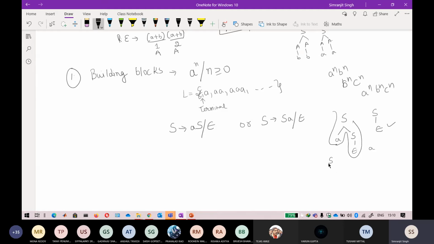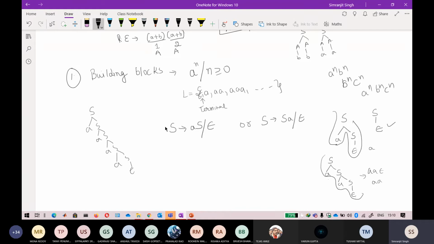If you want two a's, you do a raised to power, and in the end you put epsilon, because the derivation should always end in a terminal symbol. Top to bottom, left to right, you get a and epsilon. Epsilon does not occupy any space, so you can derive a also. In a similar way you can derive any number of a's, and if you want to stop, you just write epsilon. So all the strings given in the language are generated from this grammar.